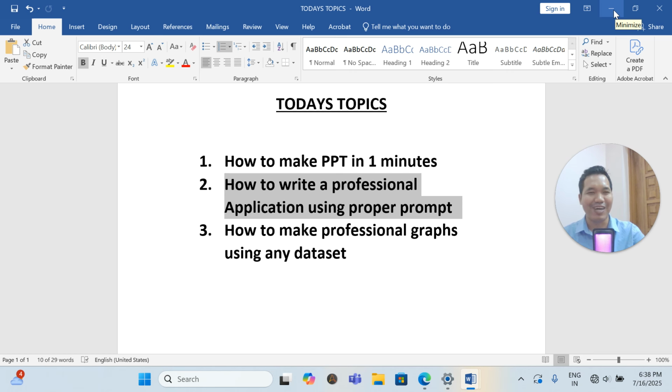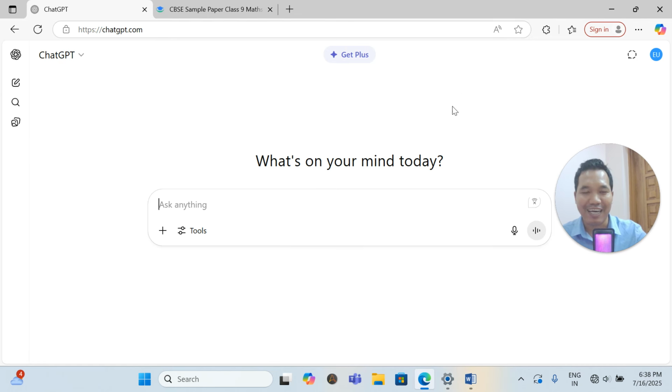I'm sorry to say, but it's a fact that even those who are professional teachers still don't know how to write a professional application letter. Maybe they are applying for a job, or for competitive exams, or to the bank sector for opening an account. There are a lot of people still having that challenge to write an application.